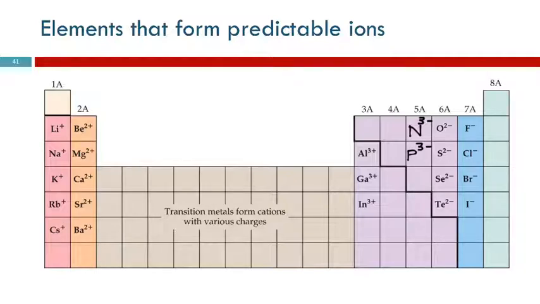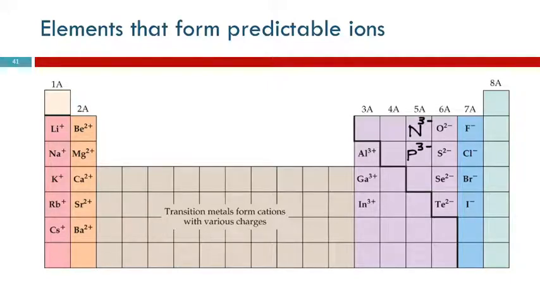Sodium wants to look like neon. So it's going to lose an electron, and that gives it its positive charge. That happens with all of these alkali metals. They have 1 electron, and they lose that to become like the previous noble gas, the nearest noble gas. Now, sodium with 1 valence electron could gain 7 electrons to get 8 valence electrons.